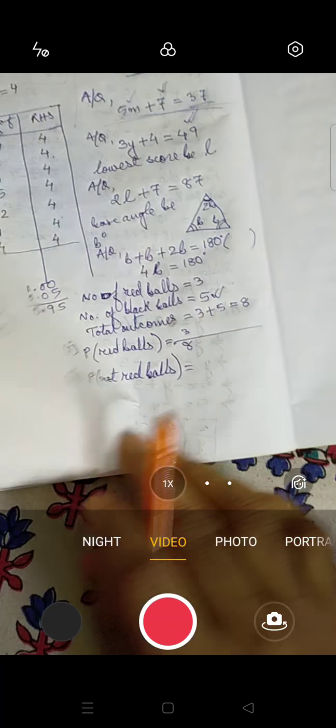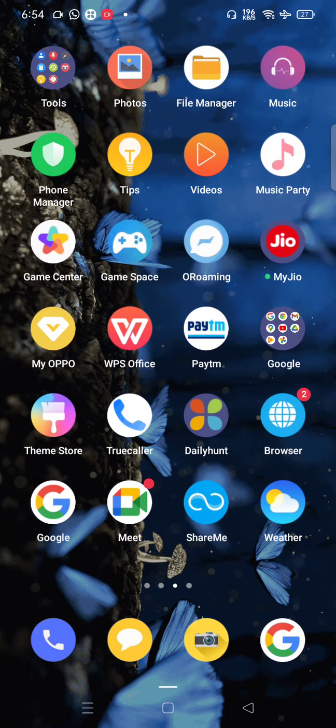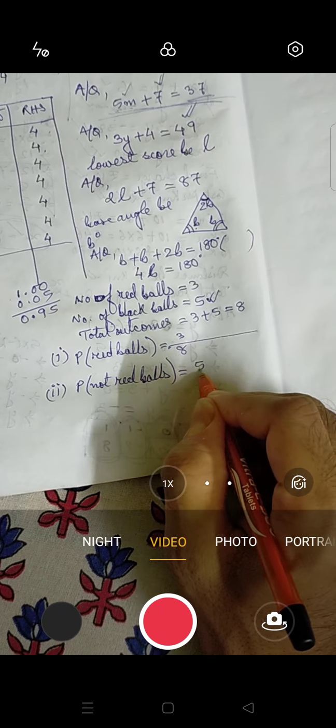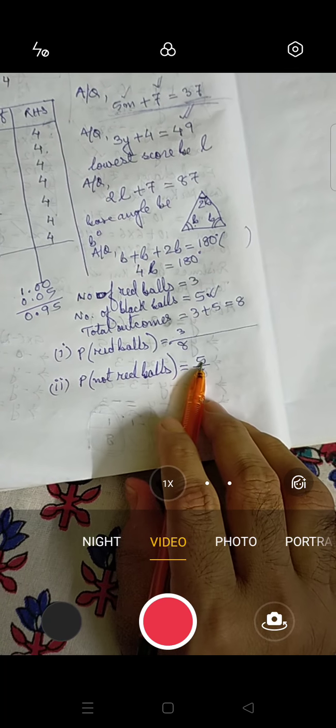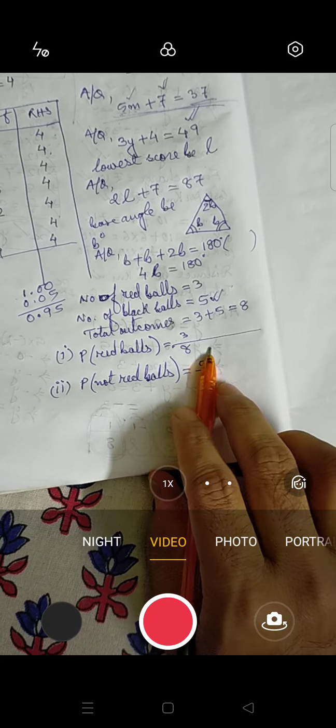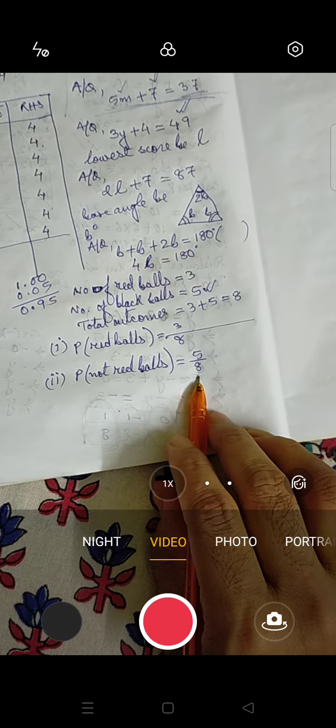It should not be red balls. So we are leaving red balls. We are having black balls. So we'll take black balls. So it will be 5 by 8. That means number of favorable outcomes, not red ball, is 5. Total outcome is 8. Is it clear? This is one way.